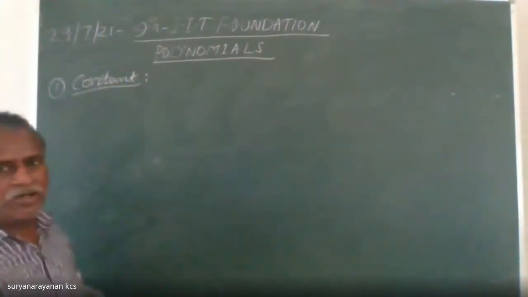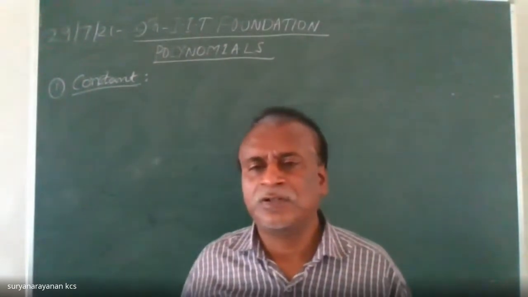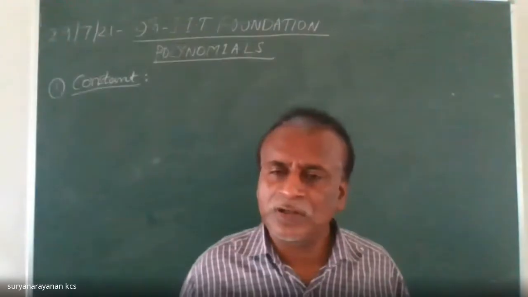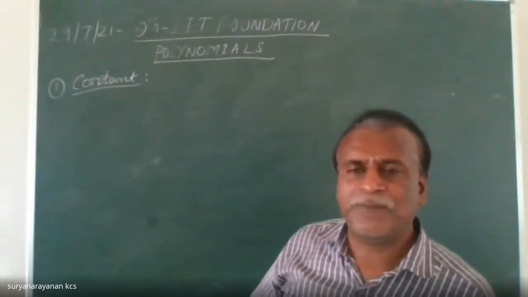We start with constant. What is meant by a constant? Sir, a number without variable. A number without a variable. Yes, very good. Simply to say, numbers.